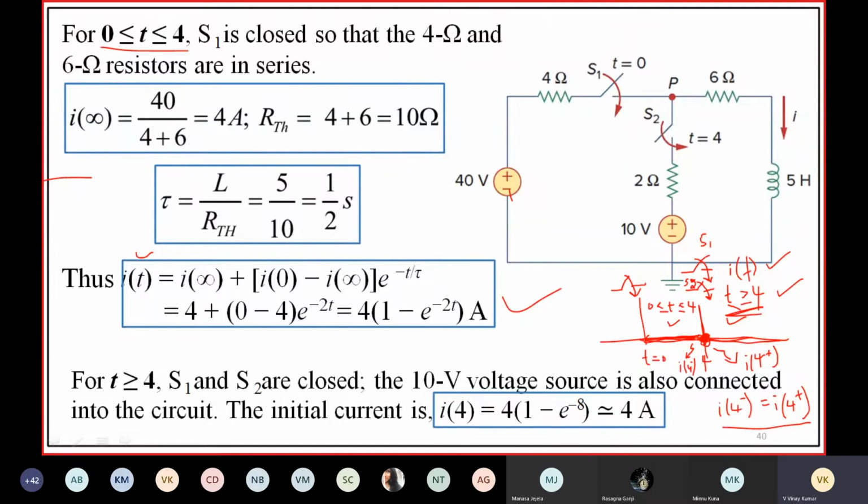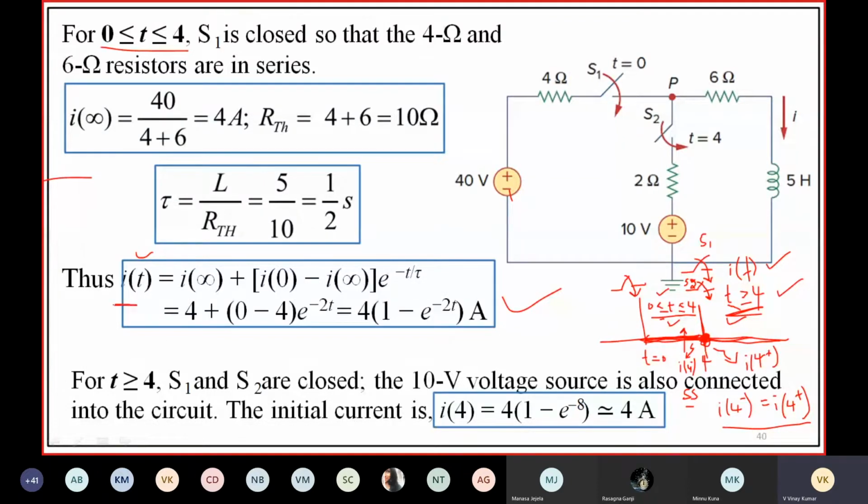This is the final value during this interval. It will be the steady state value, and it is the steady state value for the interval 0 less than or equal to t less than or equal to 4. So we have to find I of 4 minus. Already we derived the expression for this interval, so let me find I of 4 minus.